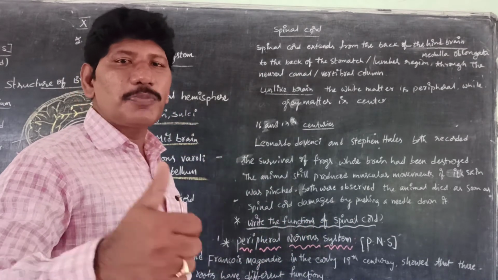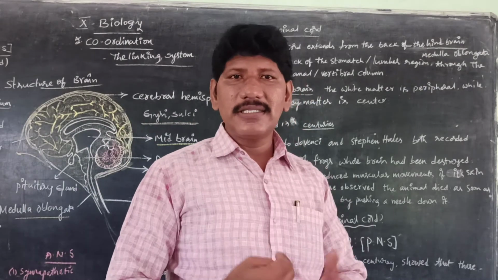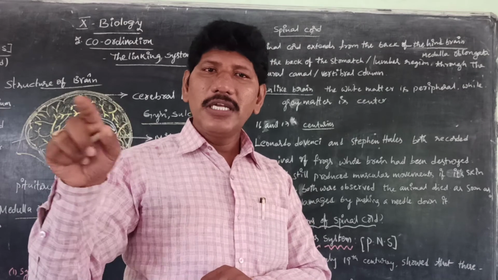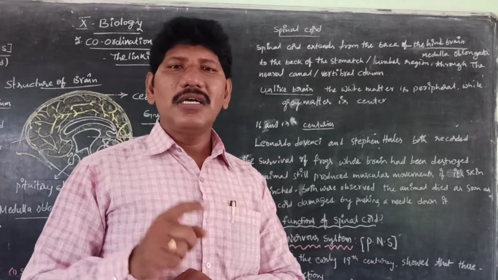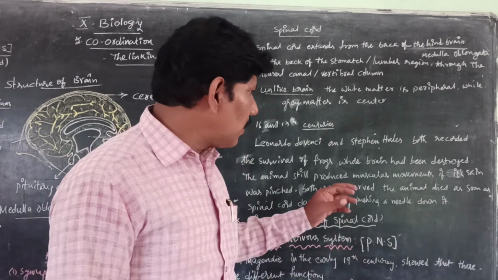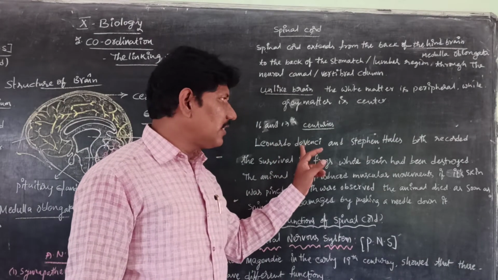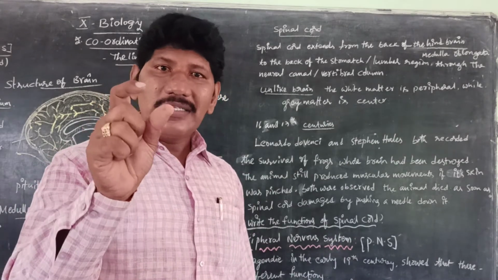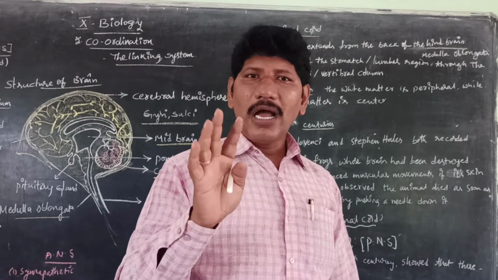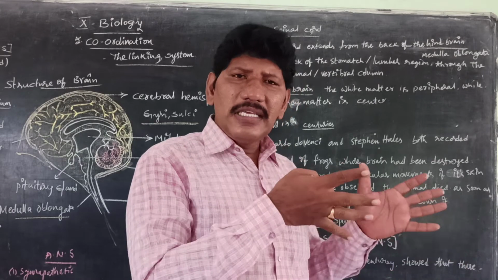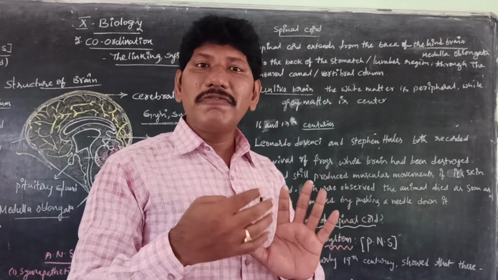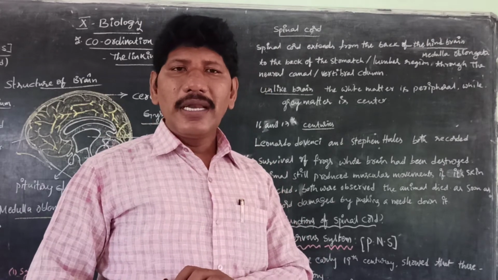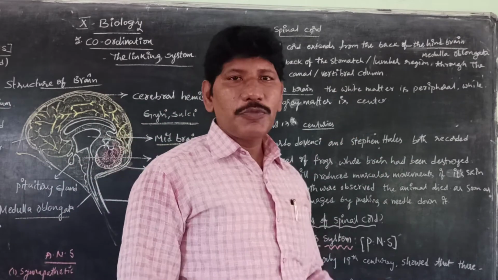So what is the function of the spinal cord? As we discussed till now, the spinal cord plays a vital role in all sudden actions, which we call the reflex arc. And moreover, Leonardo da Vinci and Stephen Hawking both recorded a remarkable observation in that frog experiment. They decided that the frog showed normal muscular activity even though the brain had been destroyed.